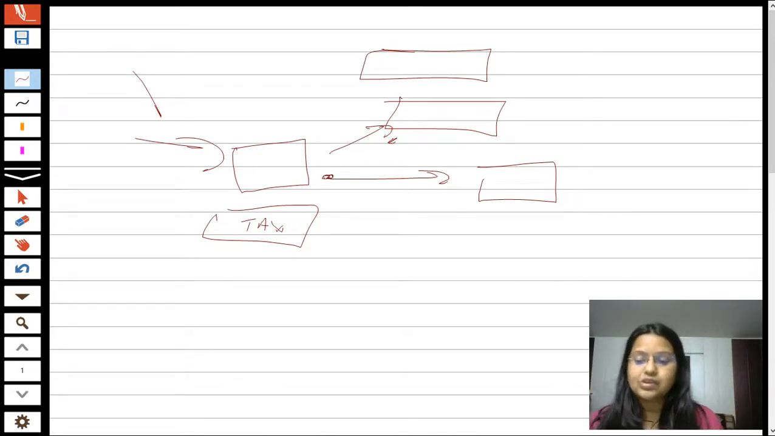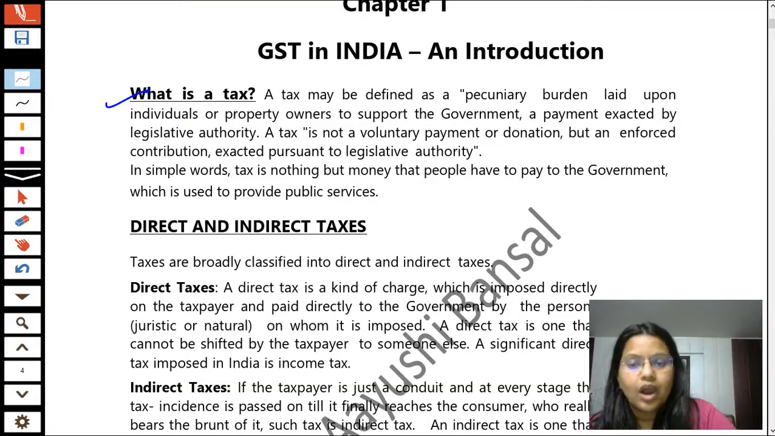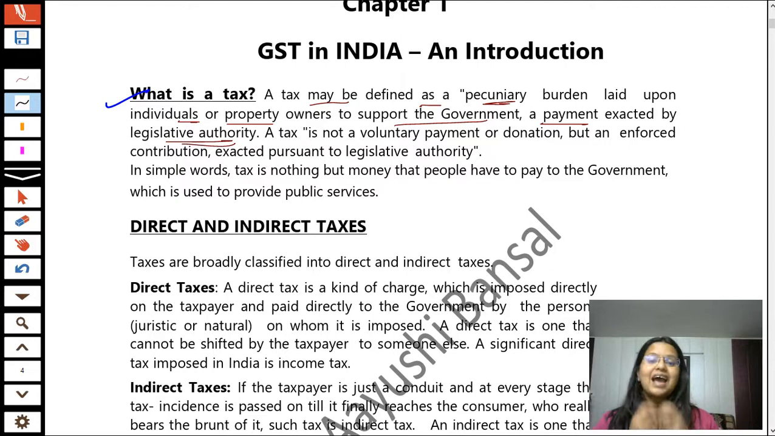Now students, just come onto your book. A tax may be defined as a pecuniary burden laid upon individuals or property owners to support the government, a payment which is exacted by a legislative authority. It means, first of all, a tax is not a voluntary payment. Have you ever seen one person going to the government and saying, I want to provide some taxes to you, just take it?